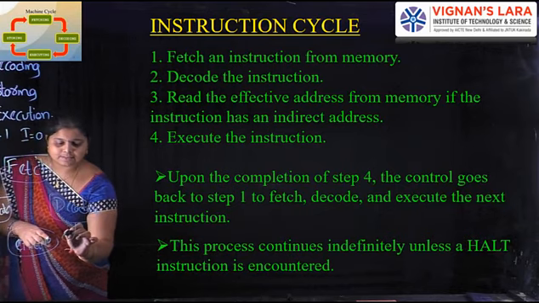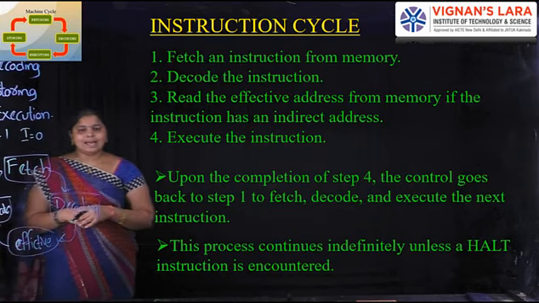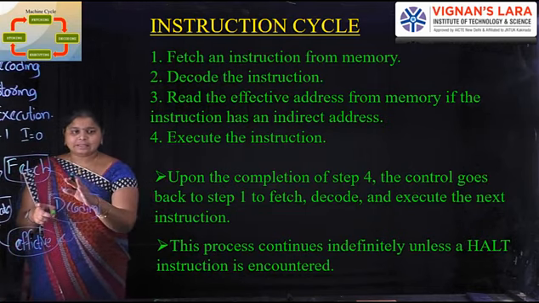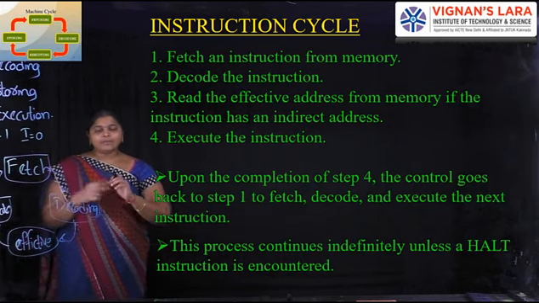The cycle is like this, and we have to complete the process. Upon completing step 4, we go back to fetching, decoding and the effective address, and finally execute the program.